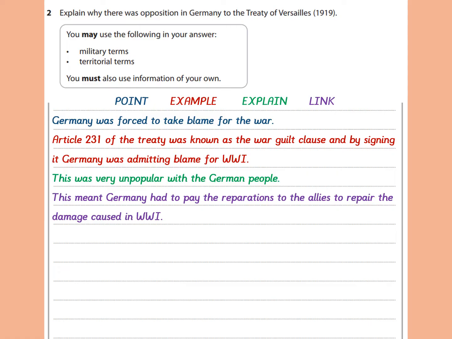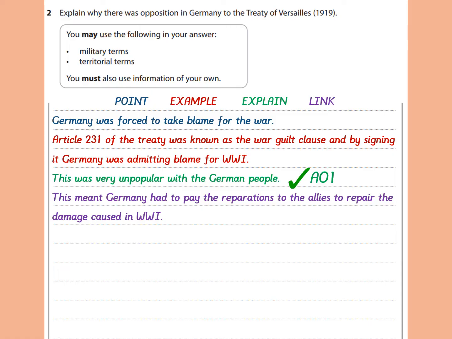Okay, what do you notice first of all about this paragraph? It's not quite as detailed, is it? So am I showing wide-ranging knowledge? Probably not. However, the knowledge is all accurate, and I would get some AO1 marks for the accuracy of my knowledge here, especially this bit which says that this was unpopular with the German people.